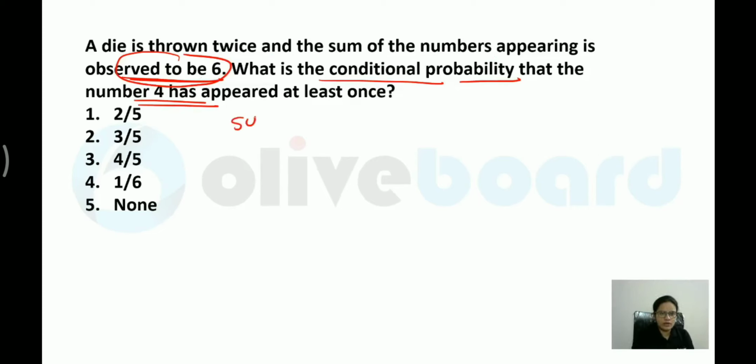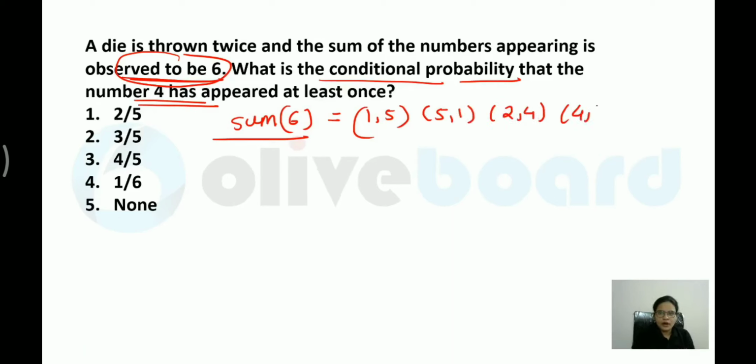Now, if I want the sum to be 6, what will all the possibilities be? It can be (1, 5) or (5, 1). It can be (2, 4) or (4, 2), or it can be (3, 3). So this is my second event, P of B. This has already happened. So what would be the probability of B? 5 by 36, because there are two dice thrown. So 5 by 36.